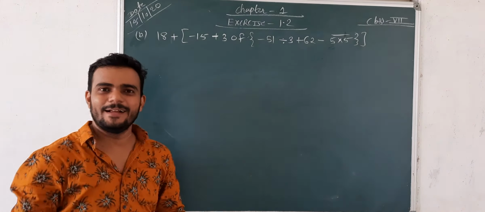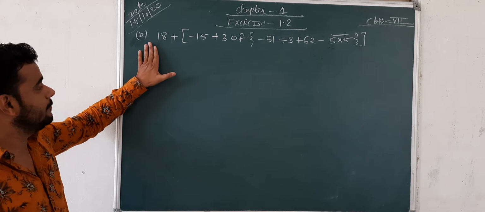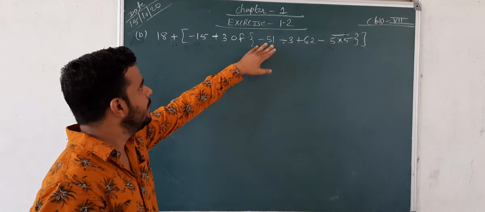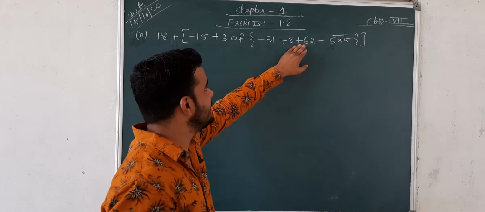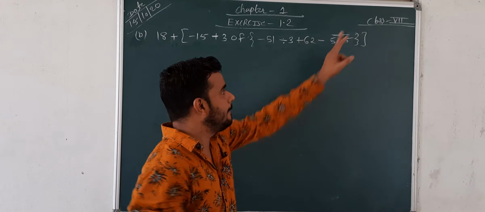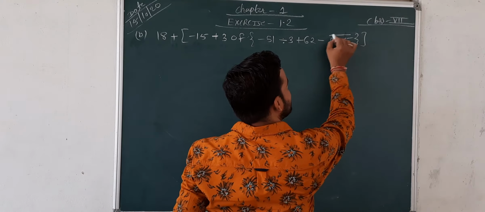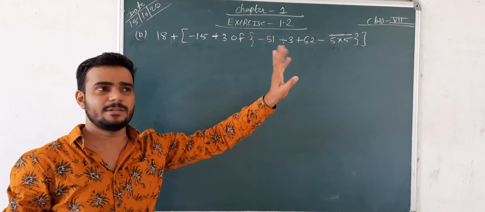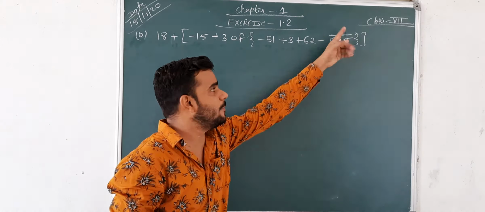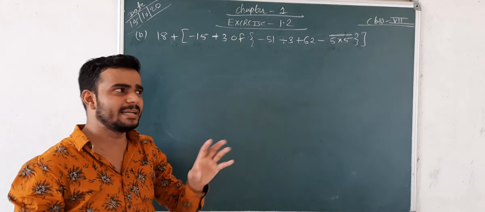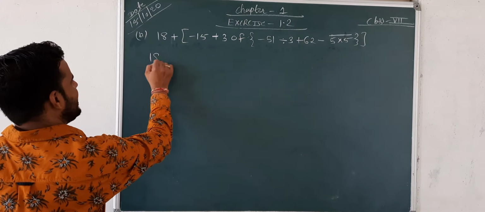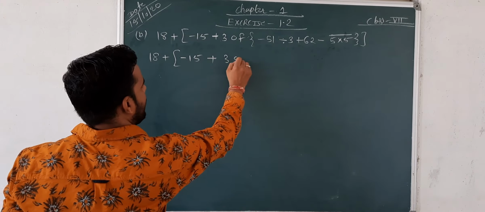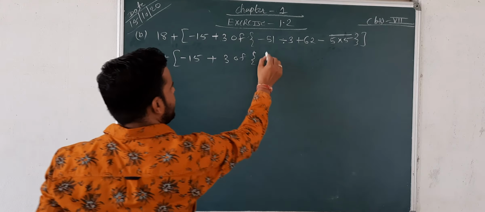So the next question, the B part of the fourth one: 18 plus bracket negative 15 plus 3 of bracket negative 51 divided by 3 plus 62 minus 5 multiply 5 bar. This line is called bar. It means it also has to be solved first; it is also a type of bracket, in the form of a bar. So just see, 18 plus negative 15 plus 3 of negative 51.